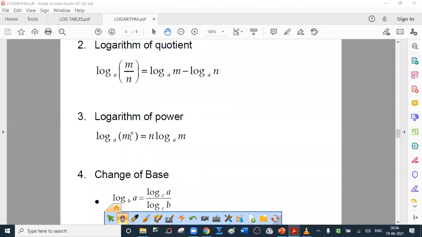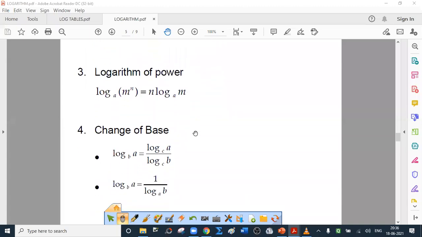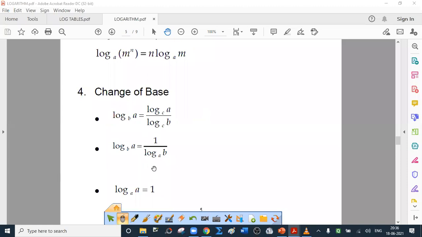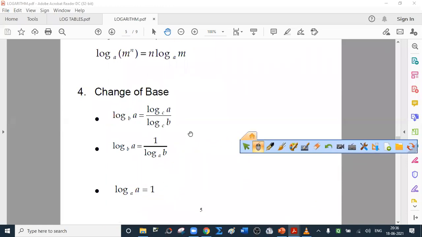I already actually told you about third one, logarithm of power. Log of m raised to n is what? n log m. If I ask you to write this law in words, logarithm of power of a number is that power into logarithm of the number, right? If you want, you may write fourth one, change of base, but as far as physics is concerned, this is hardly used.